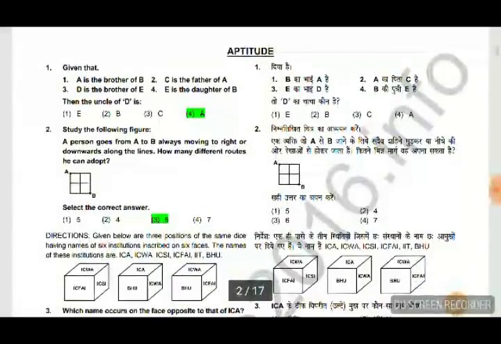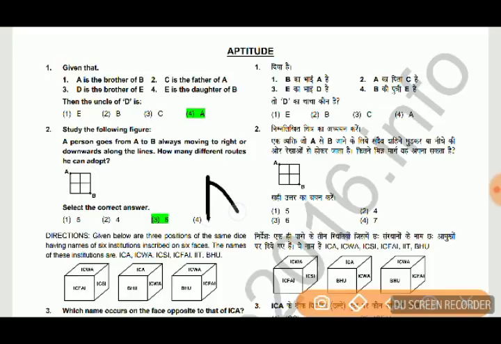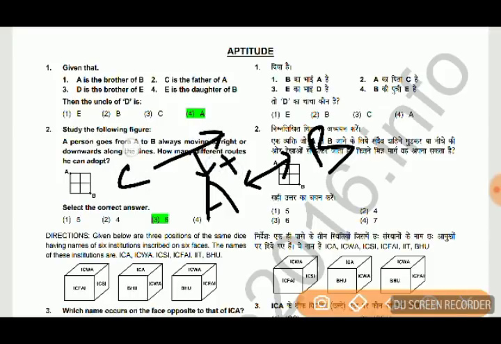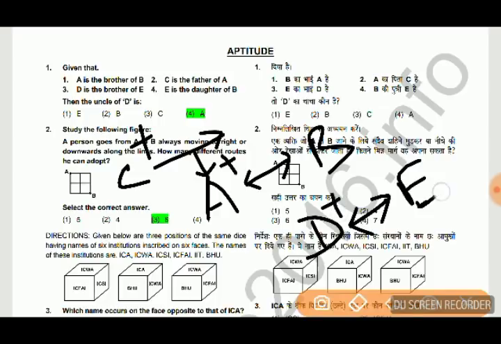First question is based on blood relation. Let's solve this. A is brother of B. C is father of A. D is brother of E. And E is daughter of B. So who is the uncle of D?